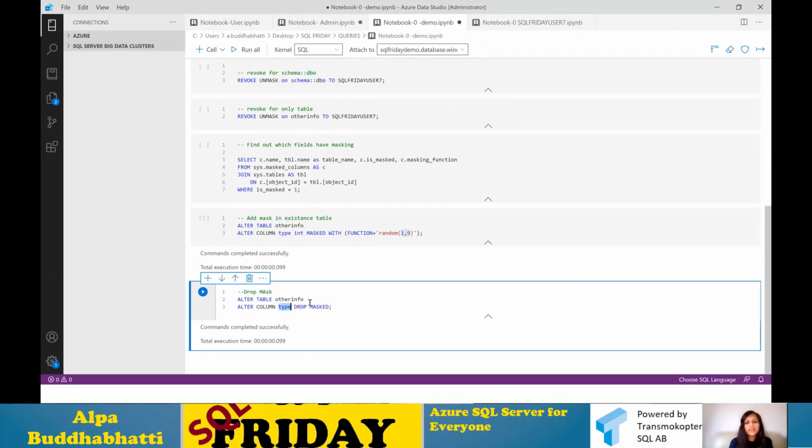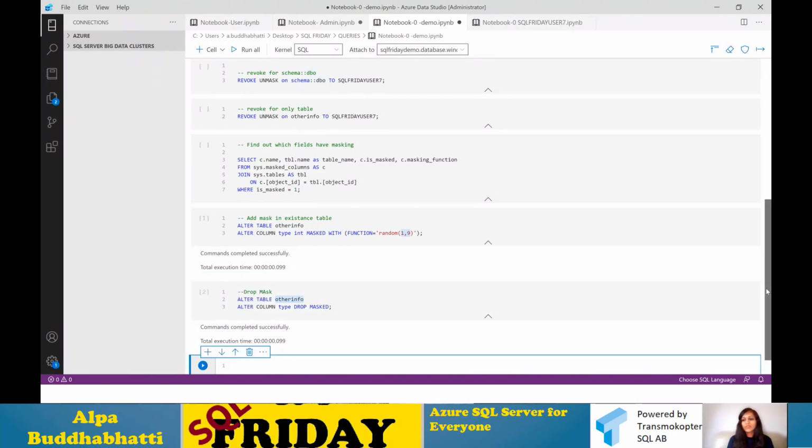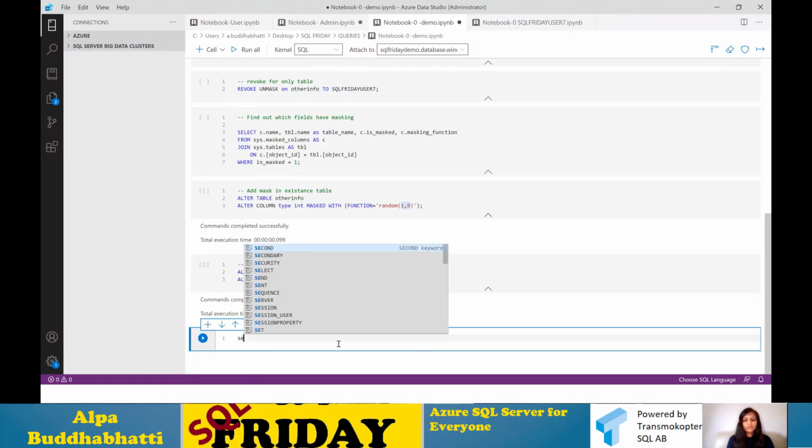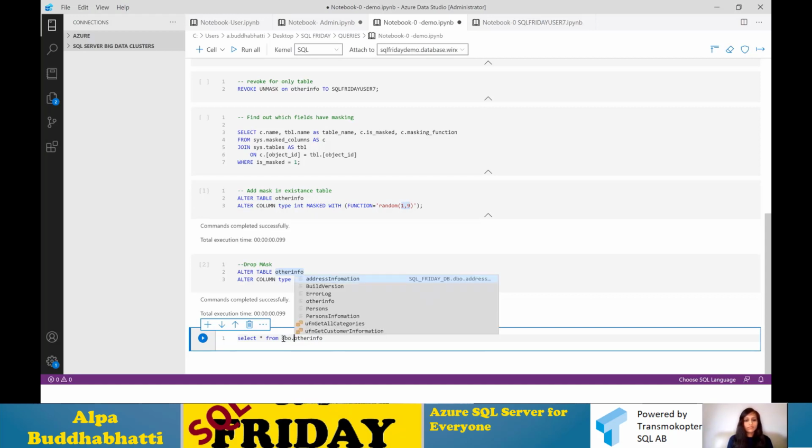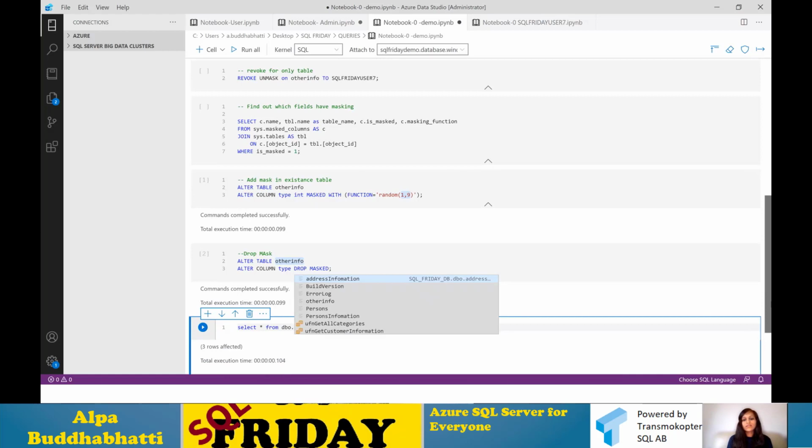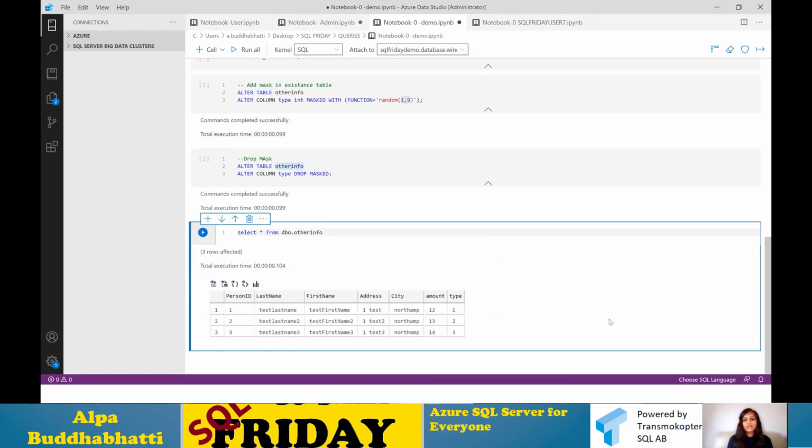So if I now select information from that table for type 1, you will see that I have revoked the masking. Now it says 1, 2, 3.